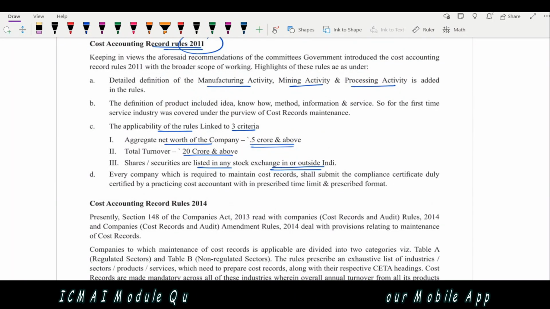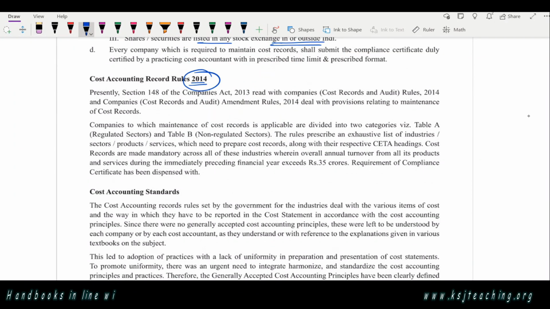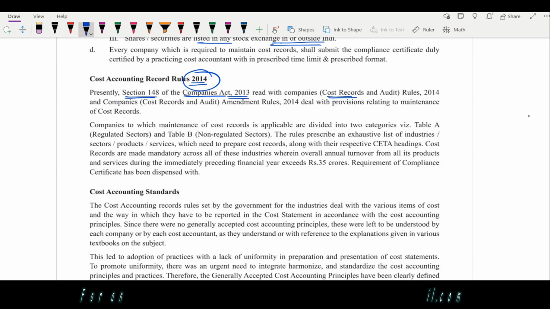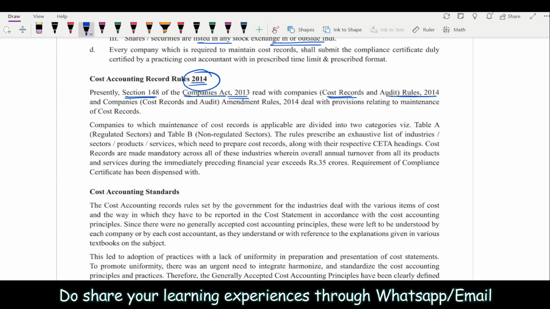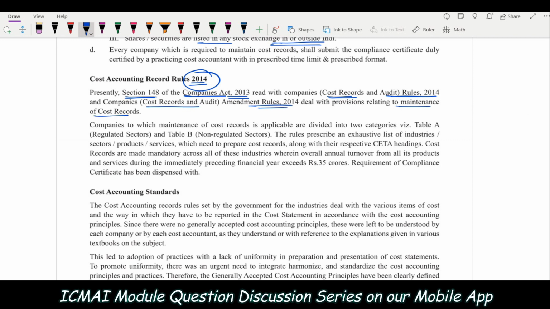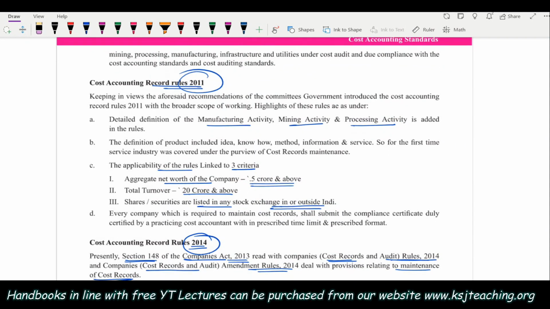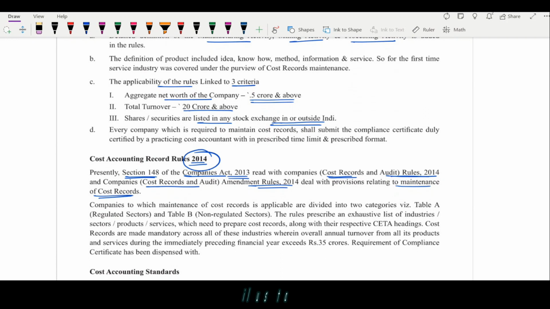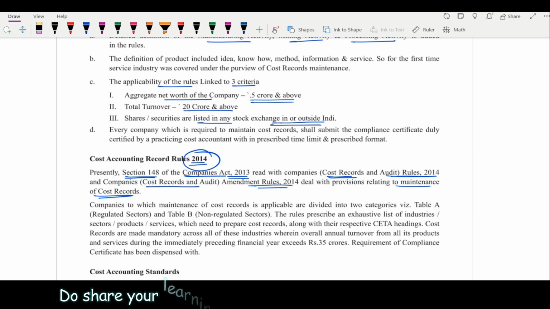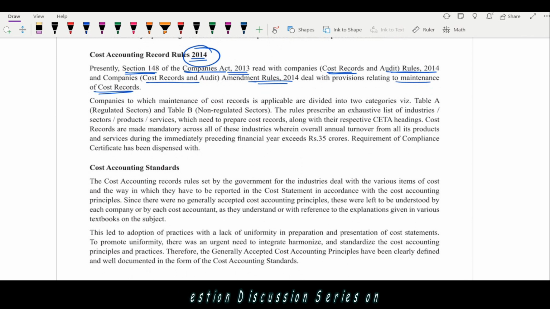Then there was a further set of rules which came in 2014. Right. Presently, Section 148 of the Companies Act 2013, read with the Companies (Cost Records and Audit) Rules 2014 and the Companies (Cost Record and Audit) Amendment Rules 2014, deals with the provisions relating to maintenance of cost records. So earlier these were the Rules 2011, then these were amended in 2014. Now currently it is Section 148 of the Companies Act 2013, right? But it is to be read with the other rules. Clear?